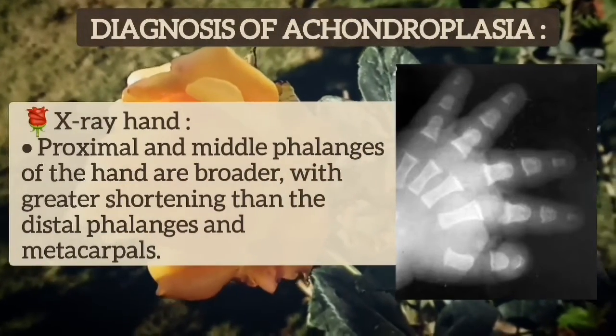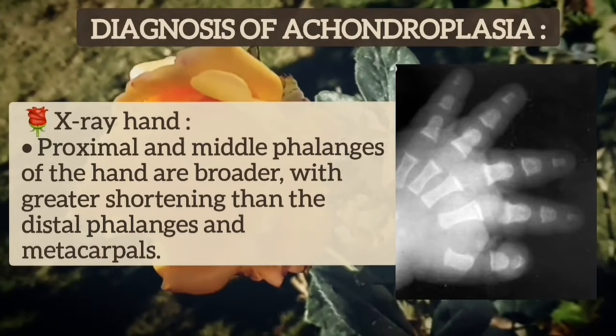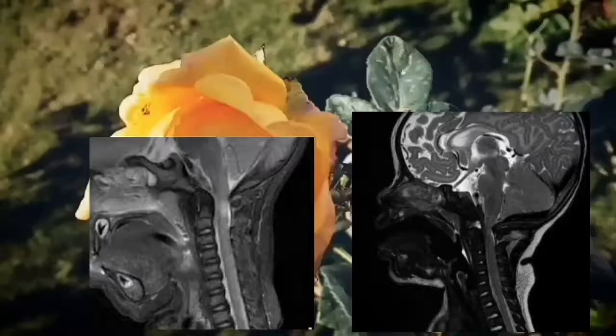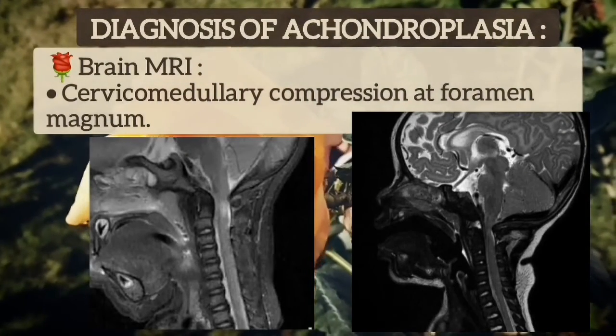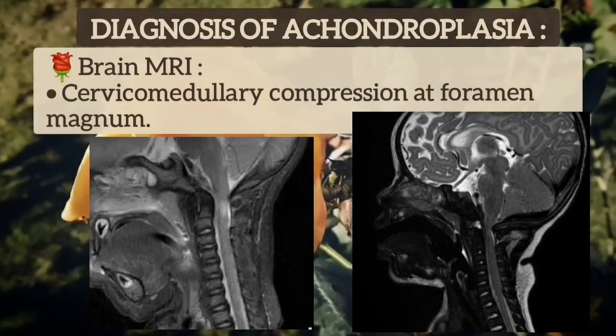X-ray of the hand of a child with achondroplasia: proximal and middle phalanges of the hand are broader with greater shortening than the distal phalanges and metacarpals. Brain MRI in 2 children with achondroplasia showing cervicomedullary compression at the foramen magnum.